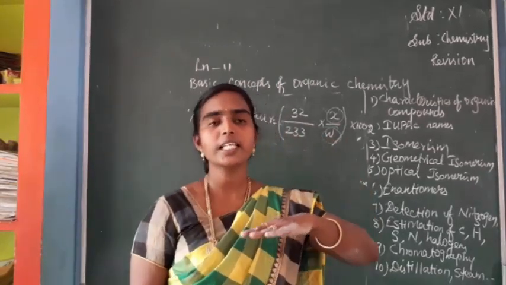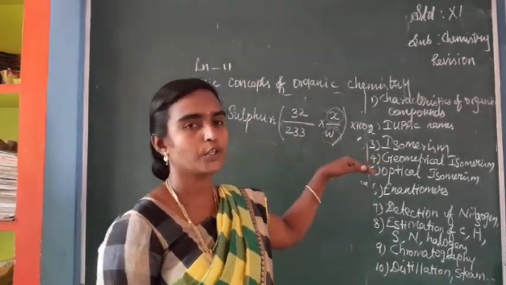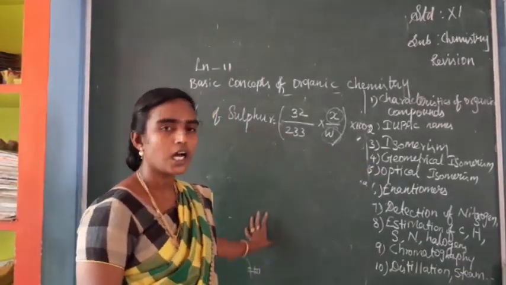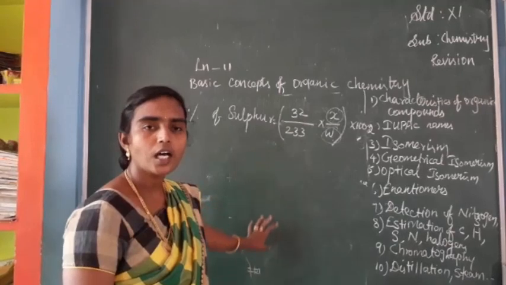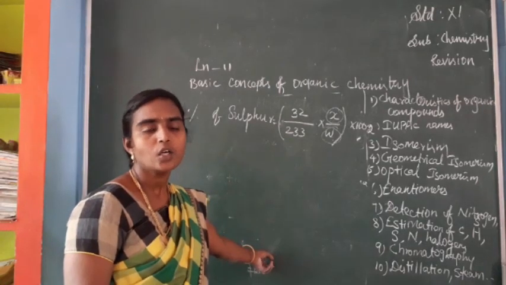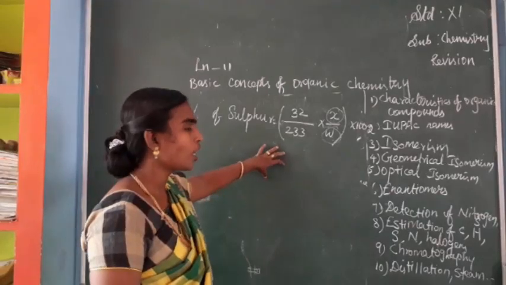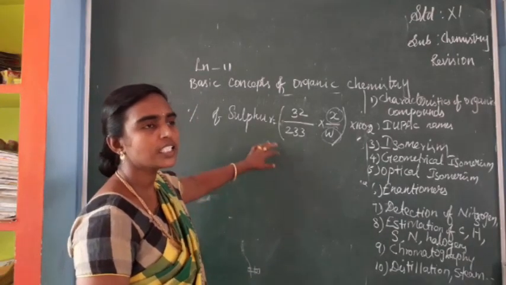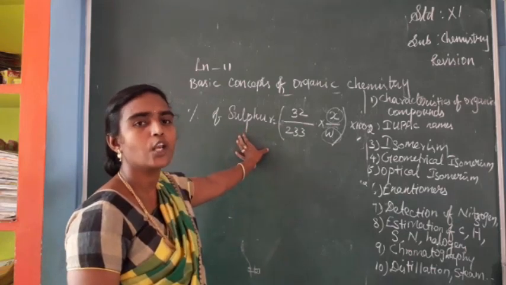Here an explanation is given for column chromatography. In column chromatography, there is a long glass tube with a stop cock at the end. First this column should be packed with the stationary phase, isn't it? The stationary phase may be alumina.